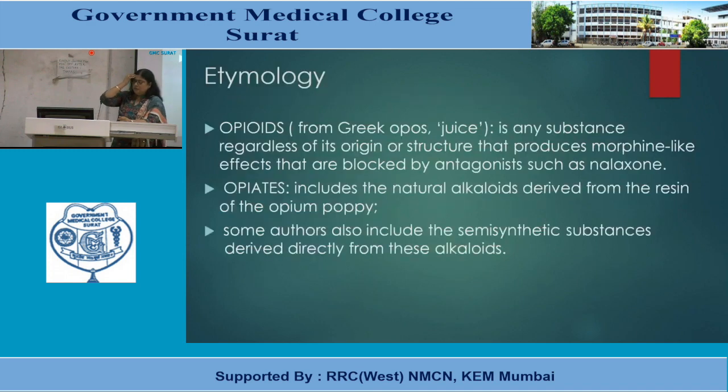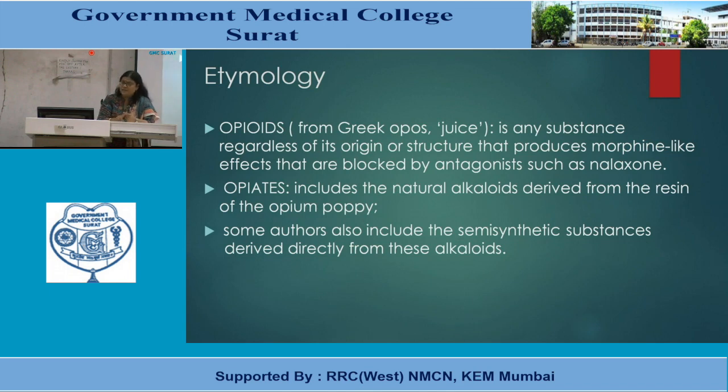If we go into the etymology, where the naming system comes from: opioids, from the Greek opos, meaning juice. An opioid is any substance, regardless of its origin or its structure, that produces morphine-like effects. Whether they are obtained from the opium plant or are synthetic or semi-synthetic, if they produce effects like opium, they will all be called opioids. And these effects can be blocked by their antagonist, that is naloxone.